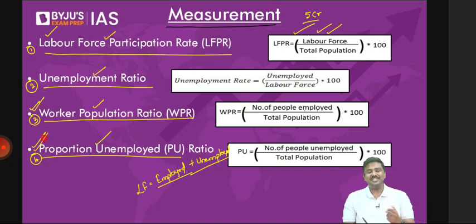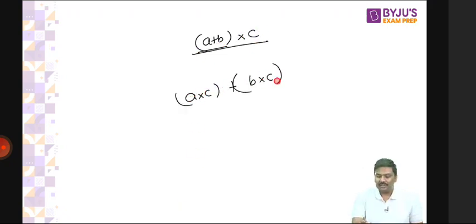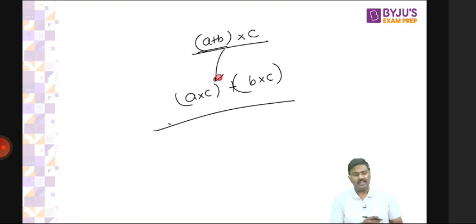So what are we talking about? How is that possible? To remember this concept, A plus B, basically multiplied by C. If I have A plus B into C, can I write it as A into C plus B into C? Let me know, possible or not? Basic CSAT concepts, your high school mathematics. I'll use the same logic now.